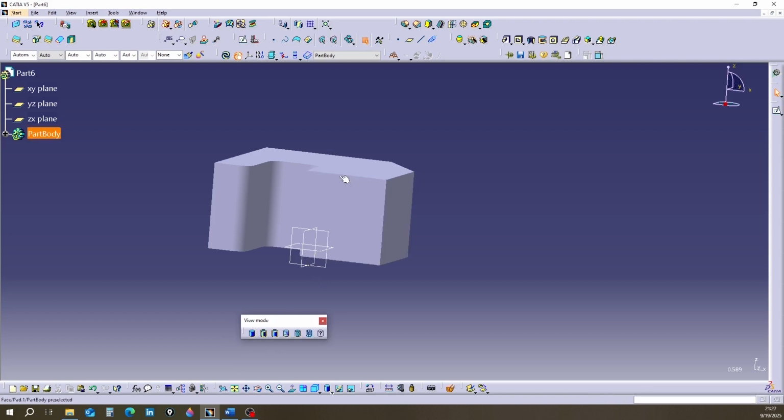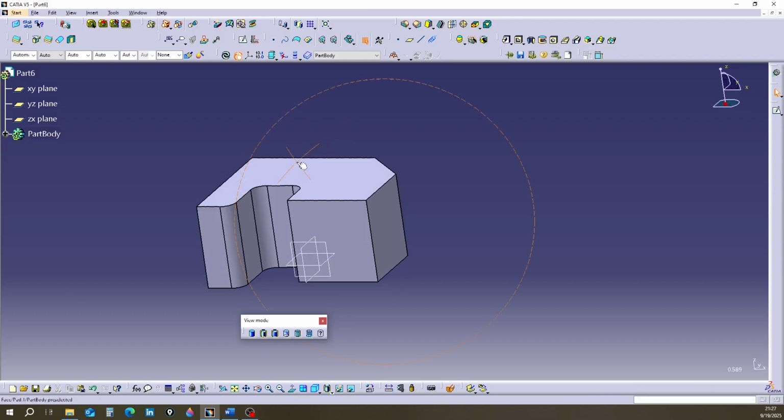The first viewing state is called shading. In this state, a 3D object is displayed without specifying the lines of its edges. The second state is shading with edges. In this state, all the lines around it, even those that are tangent, are also displayed. The next state is called shading with edges without smooth edges. When we activate it, all lines around the object are displayed except for those that are in a tangential state.